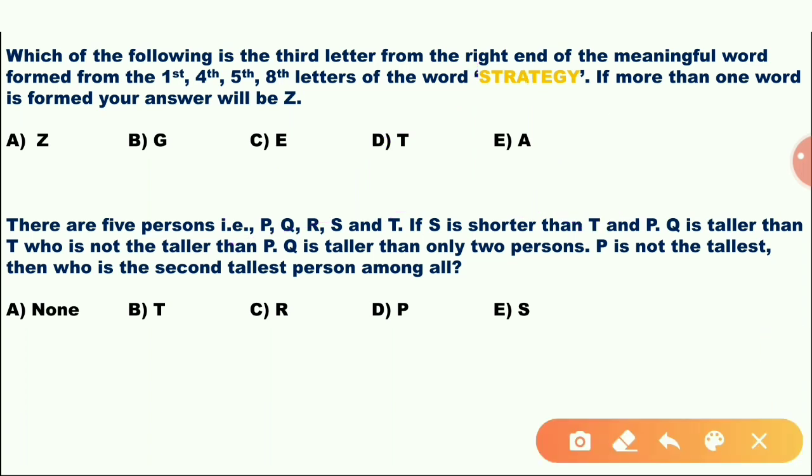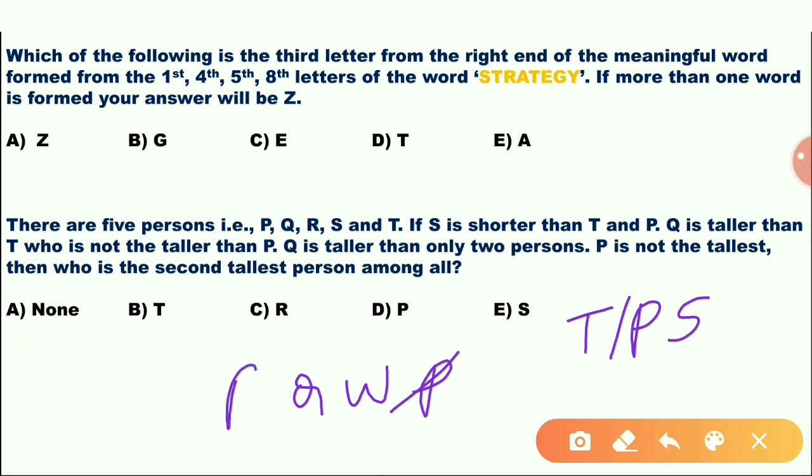There are 5 persons P, Q, R, S and T. S is shorter than T, and T or P is shorter than S. P is taller than W. W is taller than P. T and P are shorter than S. W is taller than Q. Who is not taller than P? P is not taller than Q. So P is shorter than Q. Q is taller than only 2 persons.